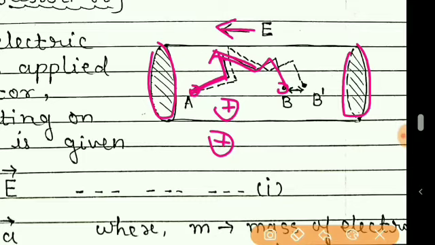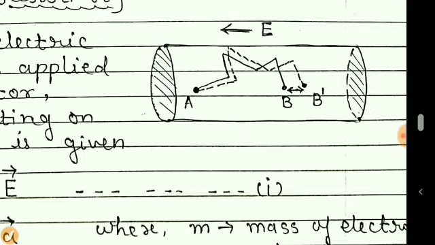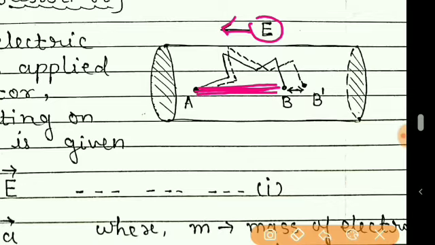Now if the electric field is applied, what happens? Earlier, if any electron is covering this much path, then in the presence of electric field, it will cover more path, that is up to B dash.